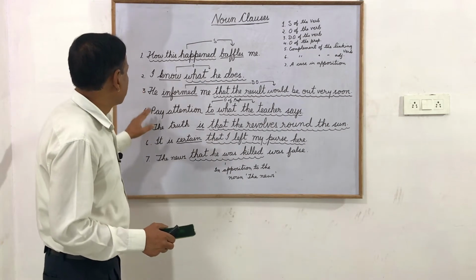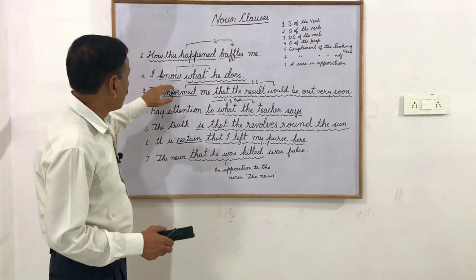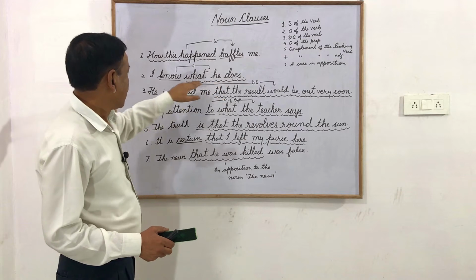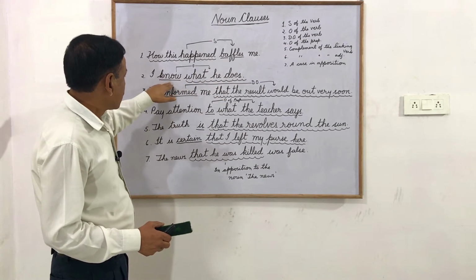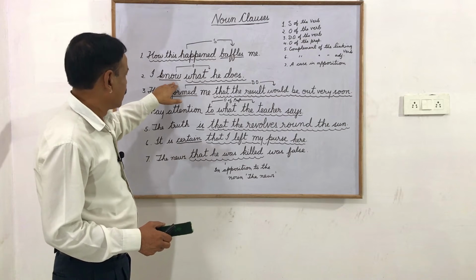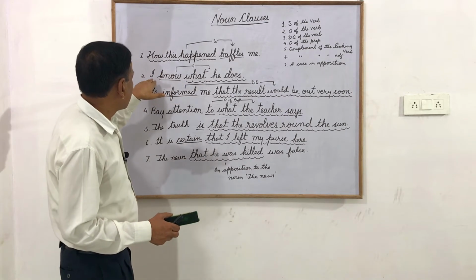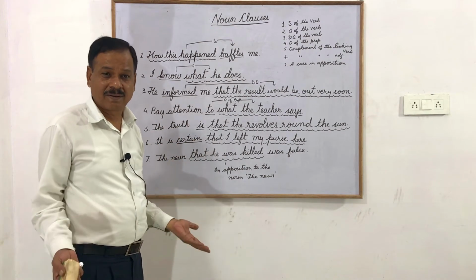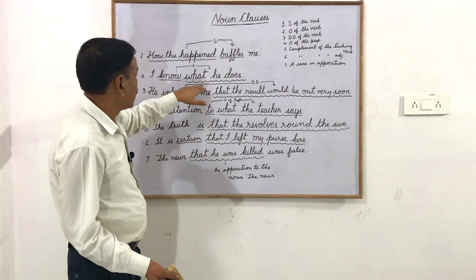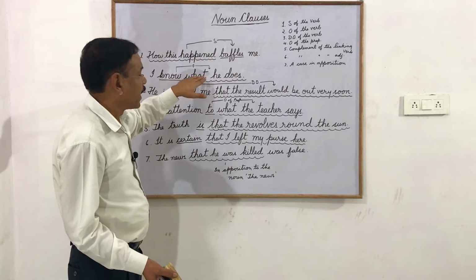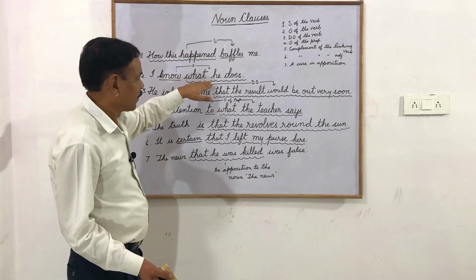So now here the second. I know what he does. What he does is object of the verb know. Suppose I ask, I know what? The answer is what he does. So it's the object of the verb know and it's a noun clause.